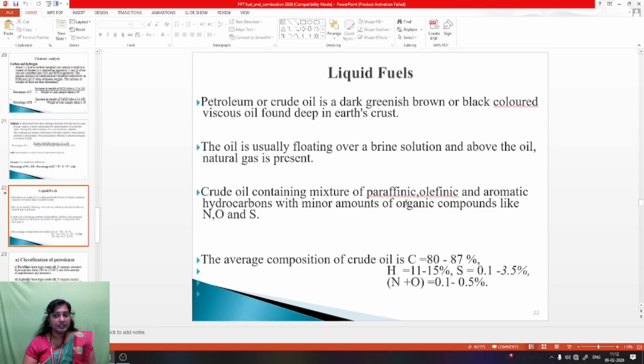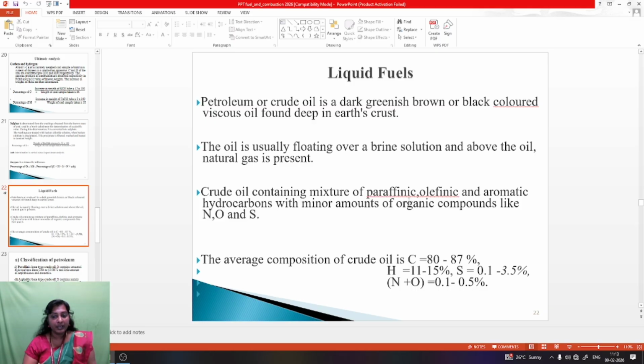Then liquid fuels. The solid fuel's best example is coal. Then coal classification, then the analysis of coal, proximate analysis and ultimate analysis. Then liquid fuel. The example of liquid fuel is petroleum or crude oil, a dark greenish brown or black colored viscous oil found deep in the earth's crust. The oil is usually floated over a brine solution, and above the oil natural gas is present. Brine solution means salt mixed in water.